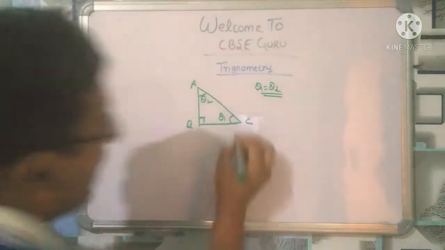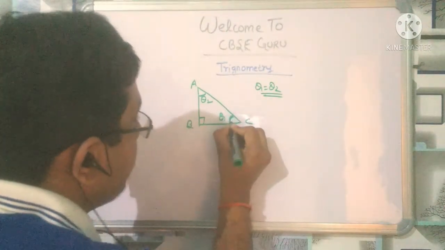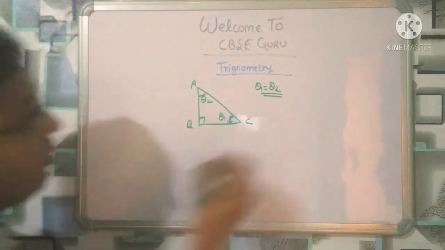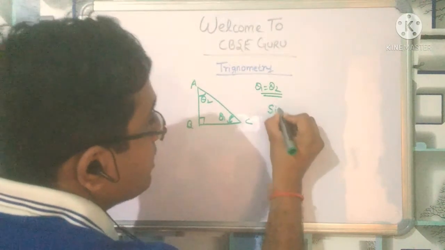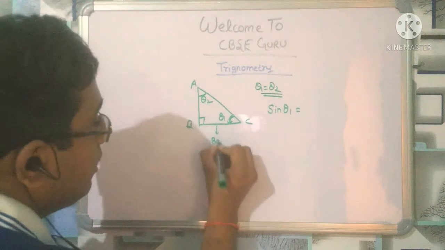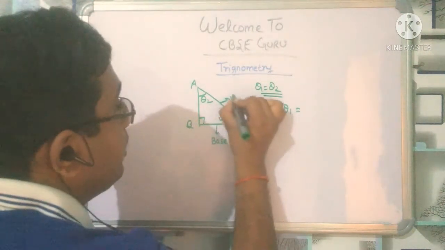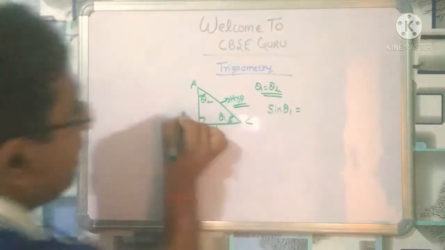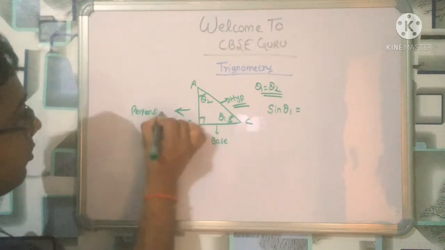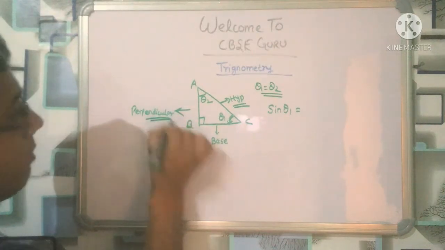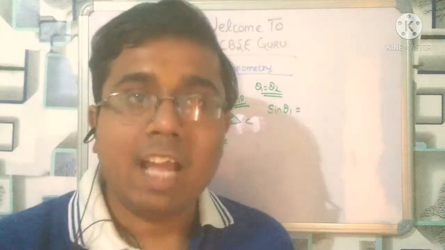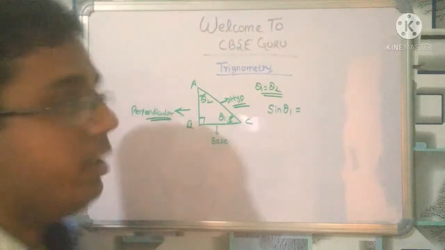Now I have to take with respect to theta 1. I am considering with respect to theta 1. So sine, remember this, sine theta 1 is what? For theta 1 it is base, it is hypotenuse, and it is perpendicular, right? You have to remember this. Hypotenuse you can write in short form as HYP. So you can understand this is hypotenuse, this is base, this is perpendicular, right?